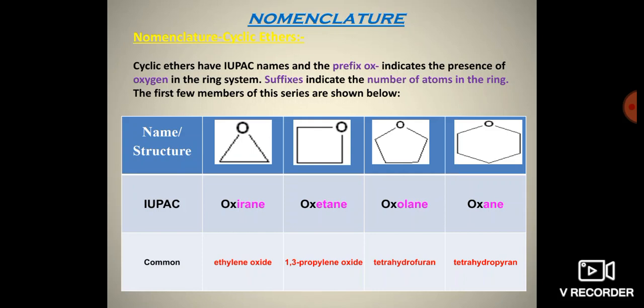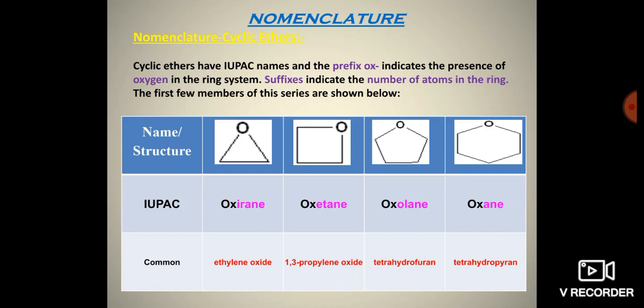In the first structure there is oxygen in the ring, so we use 'ox', and the ring contains three atoms, one oxygen and two carbon atoms. It is a three-membered ring, so we use 'irane'. In the IUPAC system we call it oxirane. The second structure is a four-membered ring with an oxygen atom, called oxetane. The third structure is oxolane and the fourth one is oxane.